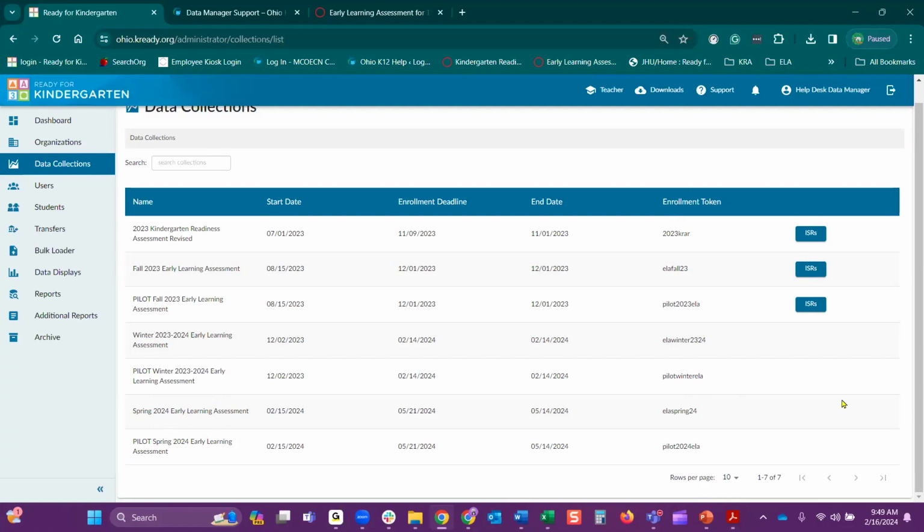So this would be listed in that column, and that is what you would use, and that is where you can find it. And you don't get those, or they don't populate in the KReady system until the session opens. So for instance, this wasn't there on the 14th because the window hadn't opened yet. Now it had. Now it's open. So they will be located there.